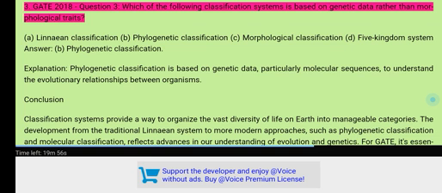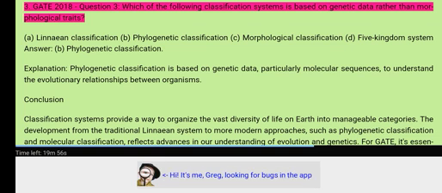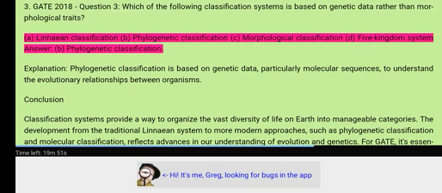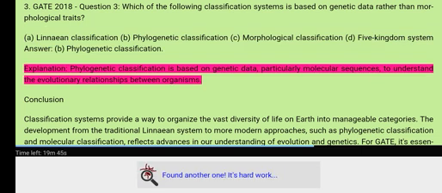GATE 2018 Question 3. Which of the following classification systems is based on genetic data rather than morphological traits? A. Linnaean classification. B. Phylogenetic classification. C. Morphological classification. D. 5 kingdom system. Answer. B. Phylogenetic classification. Explanation.